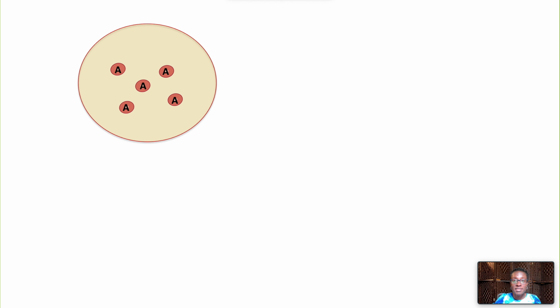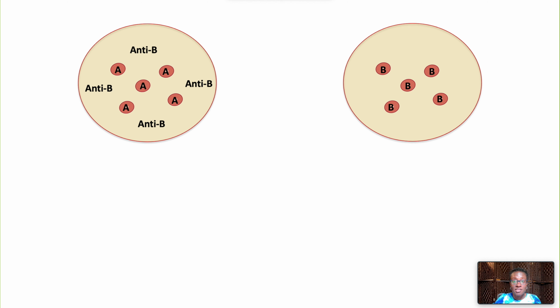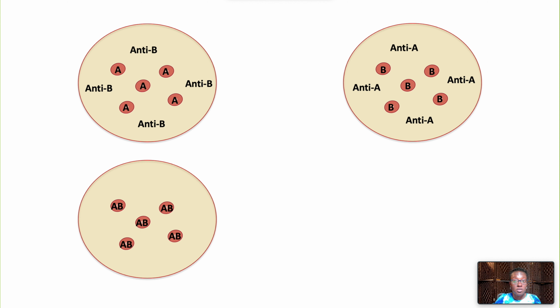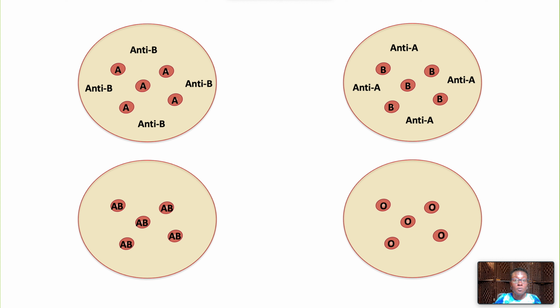Group A red blood cells produce anti-B antibodies. Group B red cells produce anti-A antibodies. Group AB red cells produce no antibodies. And Group O red cells make both anti-A and B antibodies.